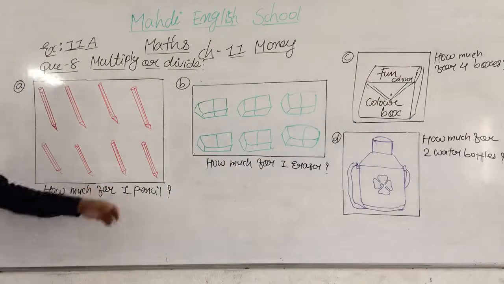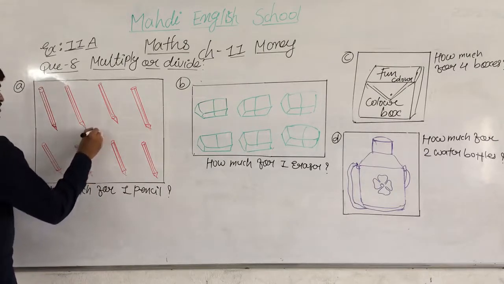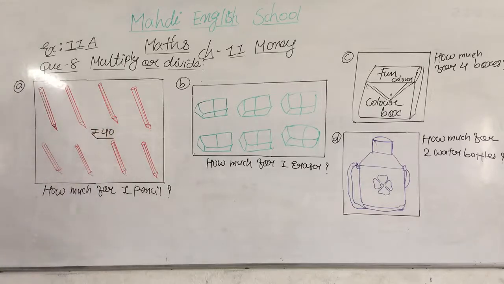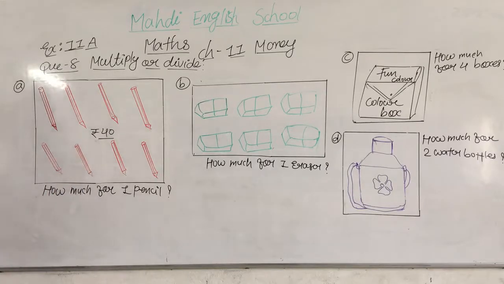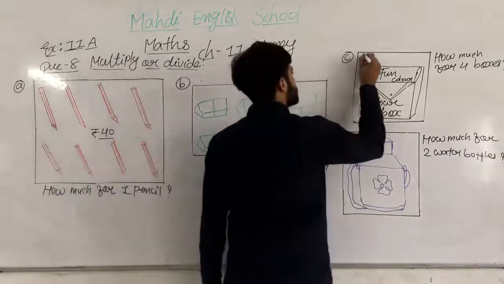Understood? How much for one pencil? So here, my dear students, the price of the pencil is 40 rupees. The whole price is 40 rupees. How much, my dear students? The price is here 40 rupees. So my points are only here. Here is the 40 rupees. Here is 28 rupees per box.